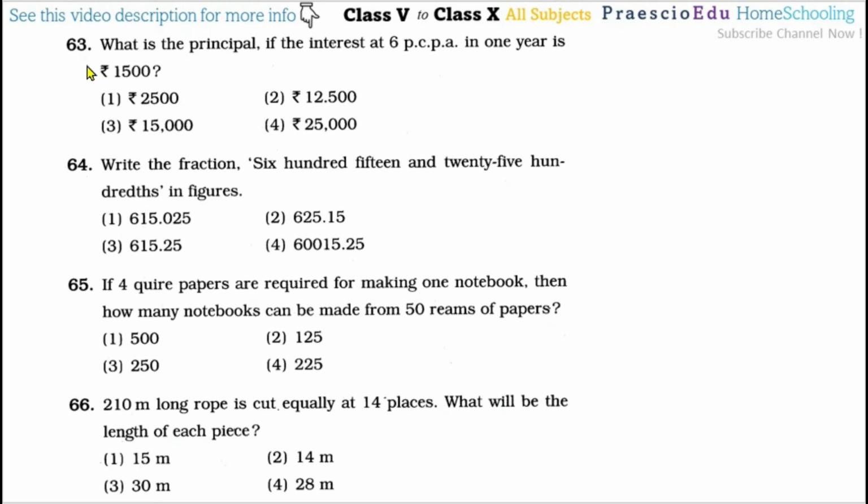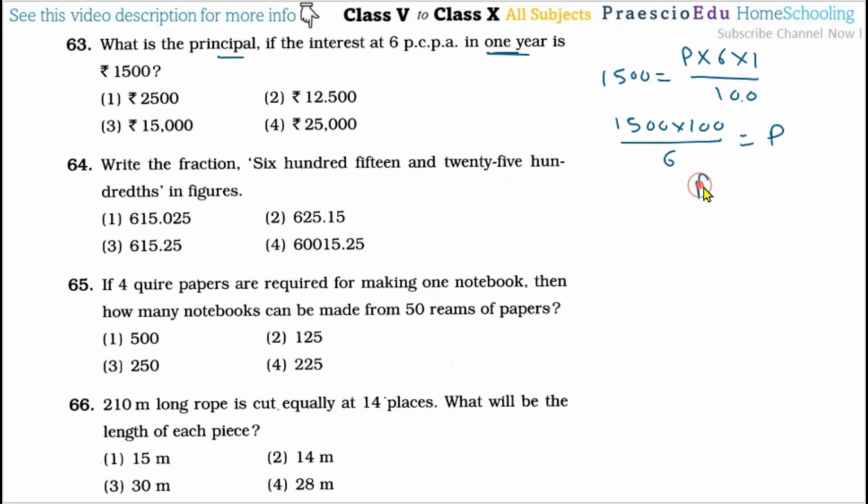Then question number 63. What is the principal if the interest at 6 percent per annum in 1 year is 1500? So 1500 is equal to P, we will keep it as it is, multiplied by R which is 6, multiplied by 1 year, divided by 100. Now this division goes to the other side as a multiplication. So multiply by 100 and divide by 6 is equal to P. After solving you will get P equal to 25,000, and this is given in option number 4.